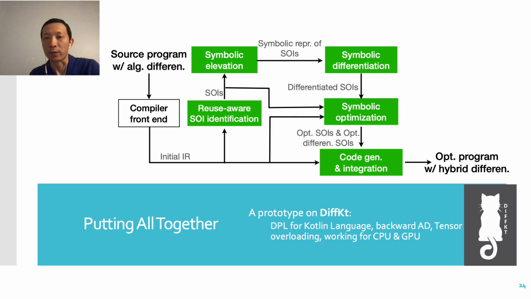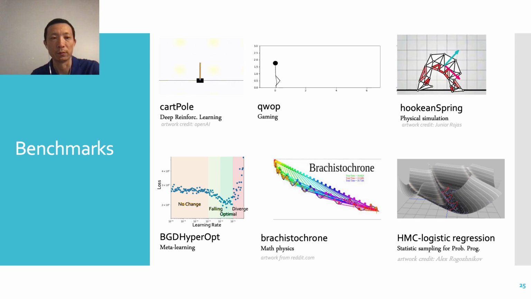When these techniques are put together, we get an AD optimizer. It takes the primal code as input, identifies SOIs through the ReuseAware algorithm, raises them to the symbolic level, conducts symbolic differentiation based on the phi calculus, and generates the optimized code with hybrid differentiation.